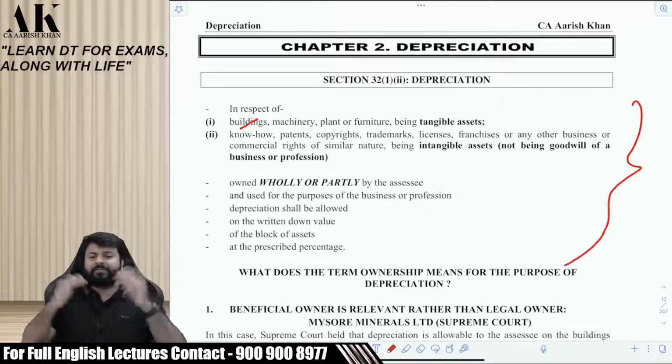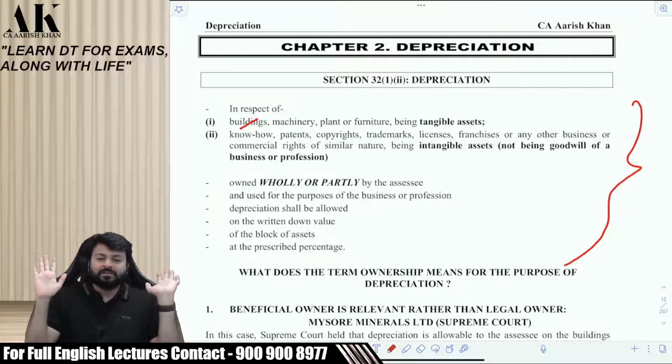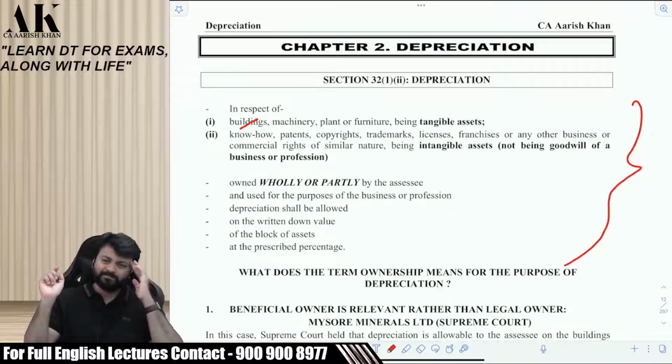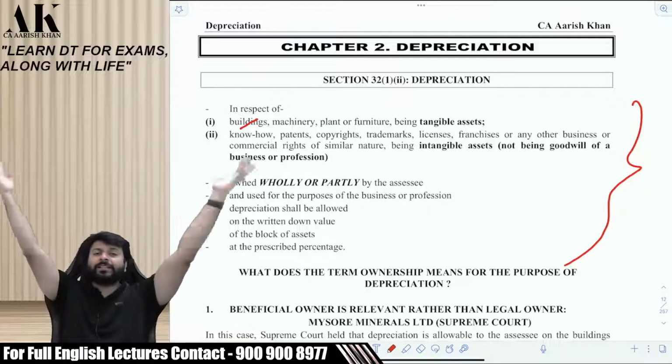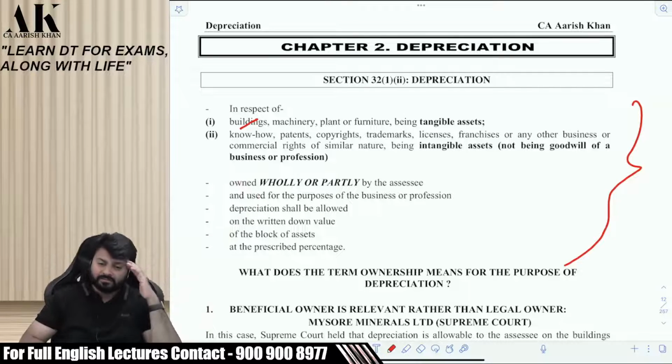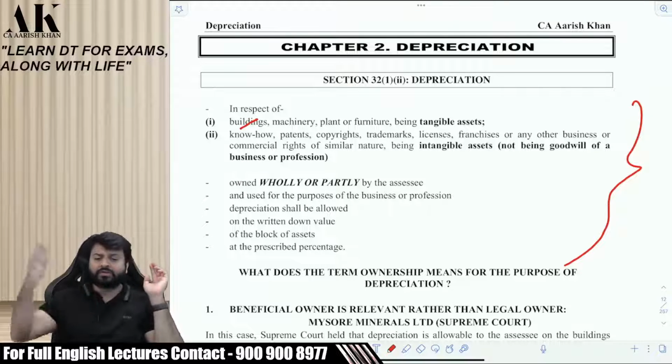Okay? If everybody will start to interpret law as per their convenience, the law cannot prevail in this country, right or not? There has to be consistency in law. Should 140 crore people in this country interpret income tax law in the same manner? Everybody should interpret in the same manner, right? If everybody will start to interpret in their own way, then the judges will go mad. Judges will go mad because then every issue will go to the court, right?